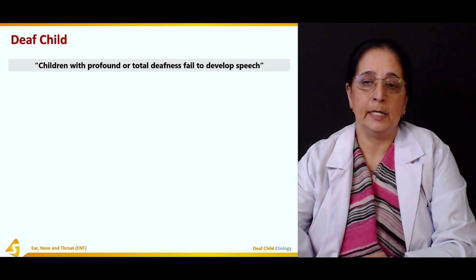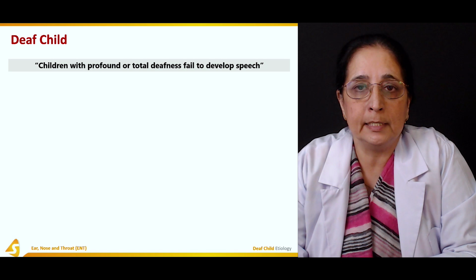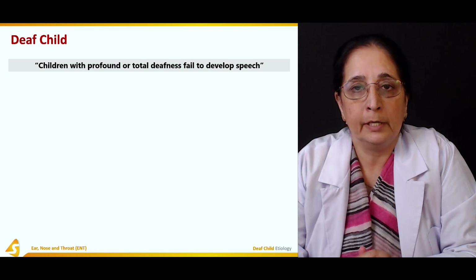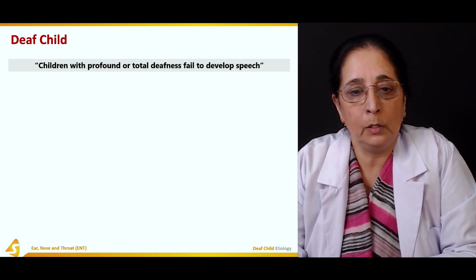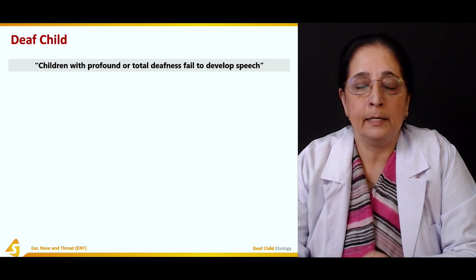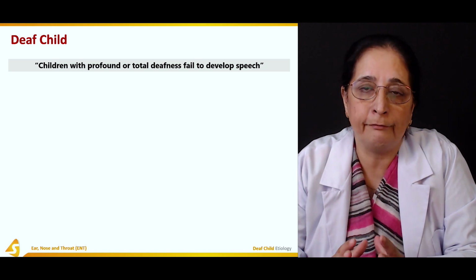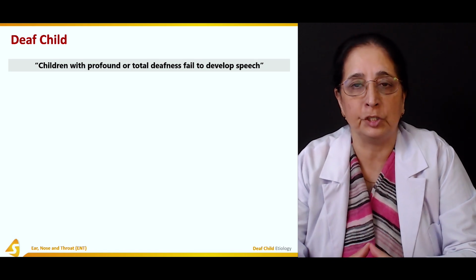So first, what is deafness, or what's the definition of a deaf child? A deaf child is a child who has profound or total deafness, and usually children who have total deafness fail to develop speech.